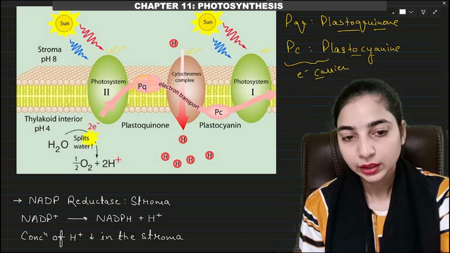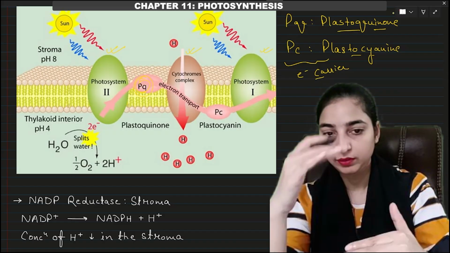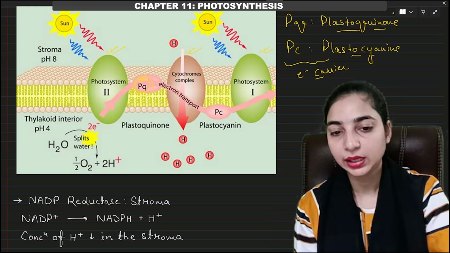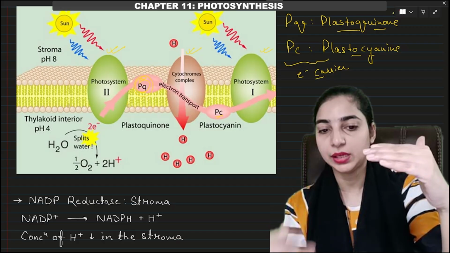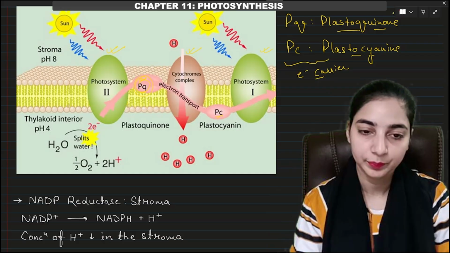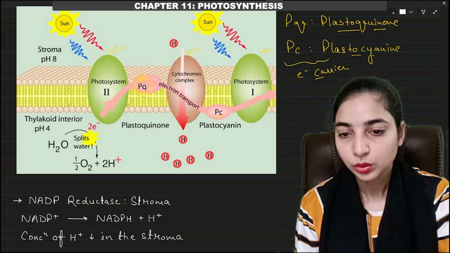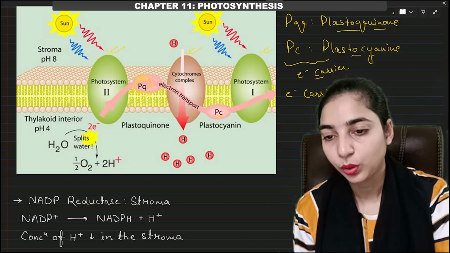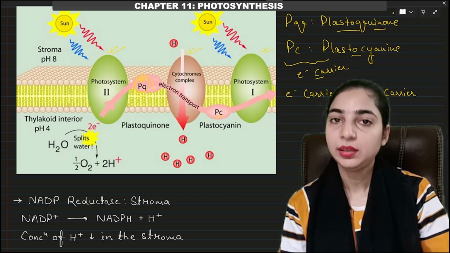Now here you can see the location of PQ and PC. Plastoquinone is located towards the outer membrane. We have a double membrane. So plastoquinone is located towards the outer membrane on the upper side and plastocyanin is located on the inner membrane. You can see the difference in their location. Plastoquinone is on the upper side and plastocyanin is on the lower side. Now this plastoquinone will also act as a proton carrier. So there is an electron carrier as well as a proton carrier. Along with the electron carrier, we will also have a proton carrier.